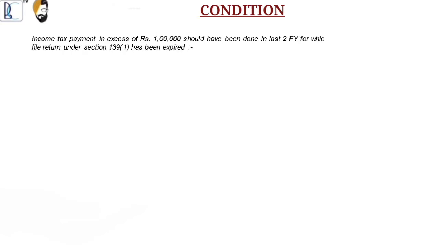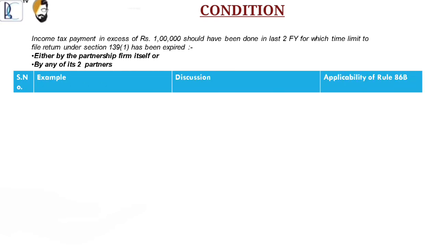Condition: income tax payment in excess of 1 lakh rupees should have been done in last 2 financial years, for which the time limit to file return under Section 139(1) has been expired, either by the partnership firm itself, or by any of its 2 partners. Serial number. Example. Discussion. Applicability of 86B.